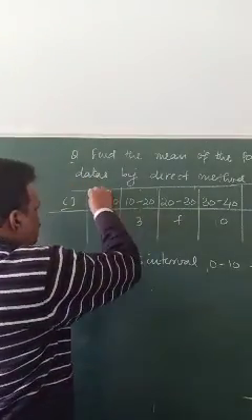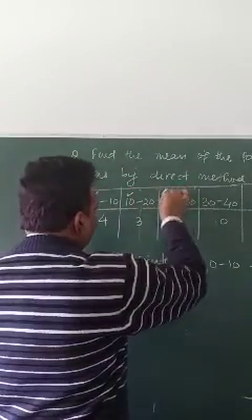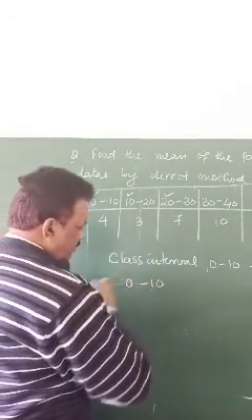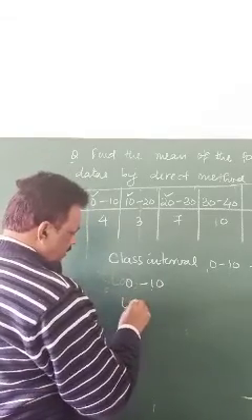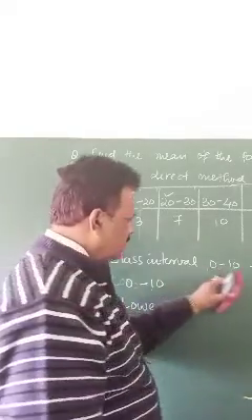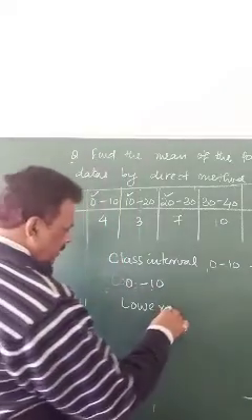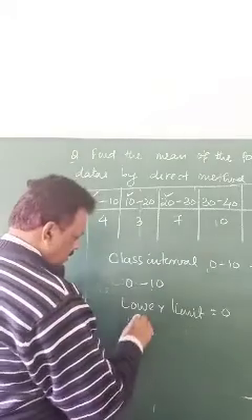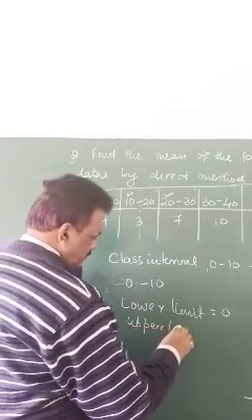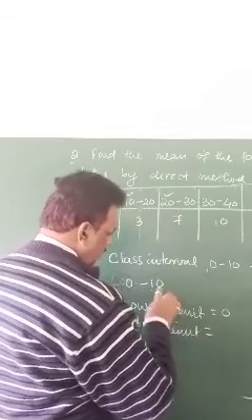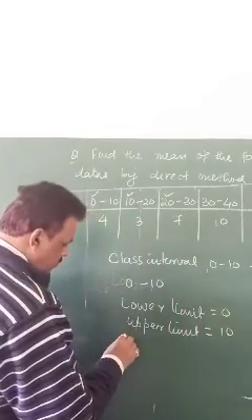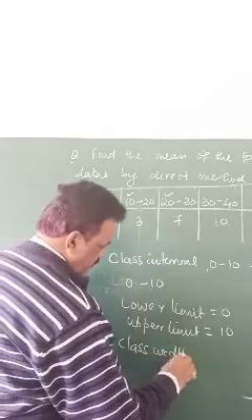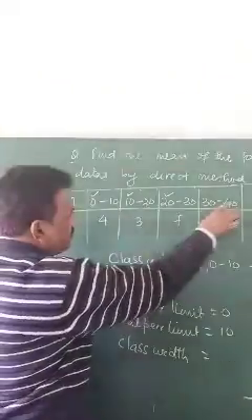This is always called the lower limit. If I take 0 to 10, then the lower limit, this is for your knowledge, not for calculation, is 0. The upper limit is 10. Class width means the difference; every time you see the same 10.